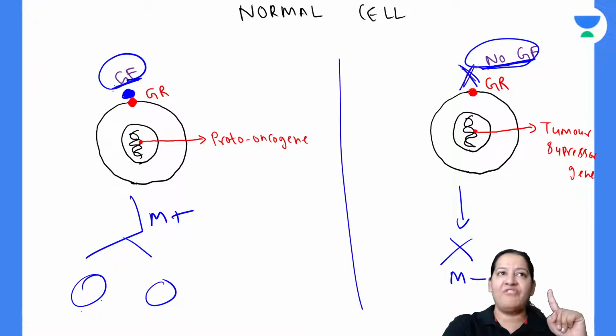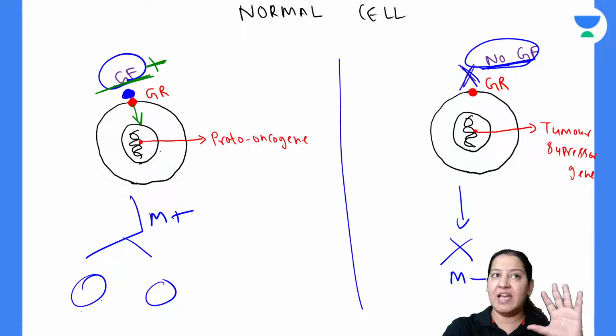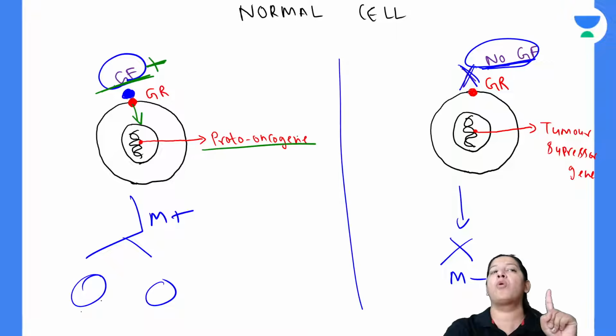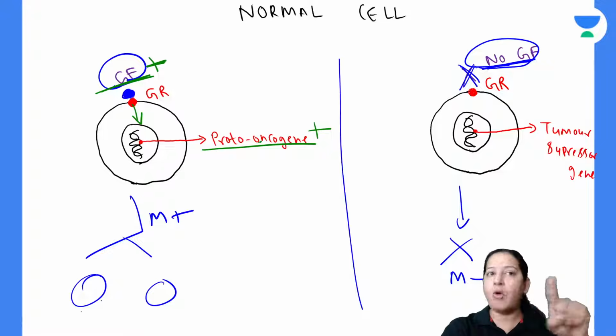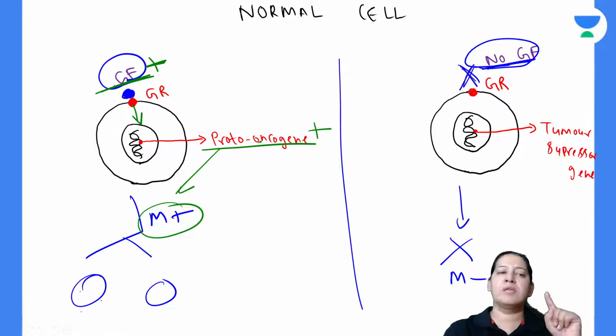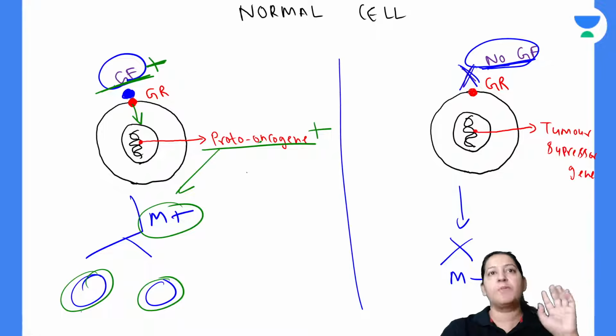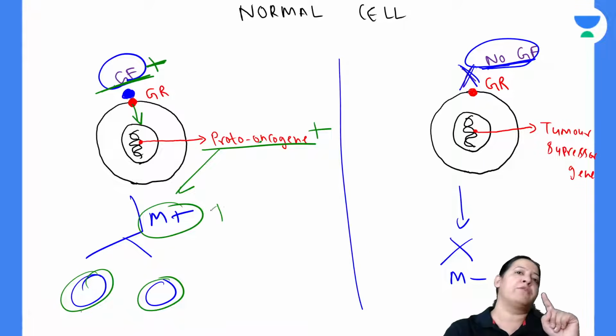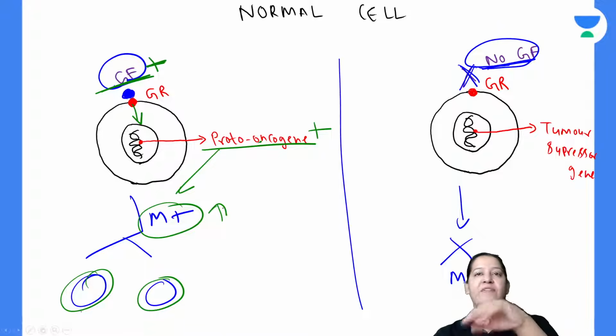When growth factor is present, inside the DNA of this cell, there is a gene known as proto-oncogene which gets stimulated. Proto-oncogene is the gene which is stimulating mitosis. It is causing the cell division and forming two cells out of this cell. So proto-oncogene is increasing the rate of mitosis. Right?